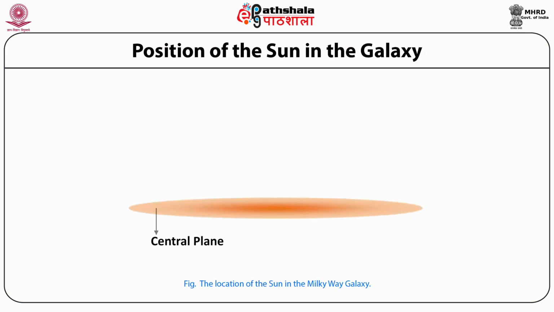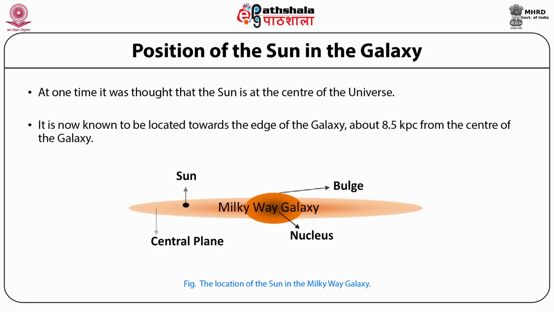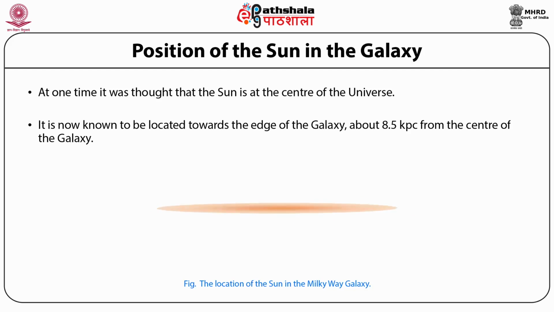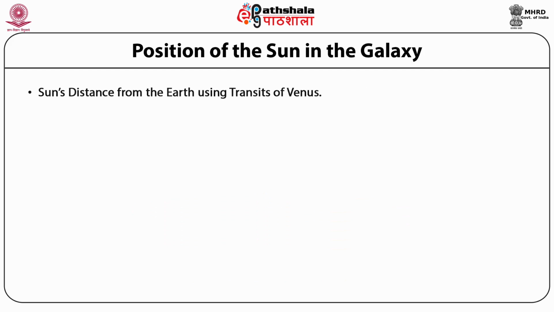Position of the sun in the galaxy. At one time, it was thought that the sun is at the center of the universe. Now, it is known to be located towards the edge of the galaxy, about 8.5 kpc from the center of the galaxy. Sun's distance from the Earth using transits of Venus.